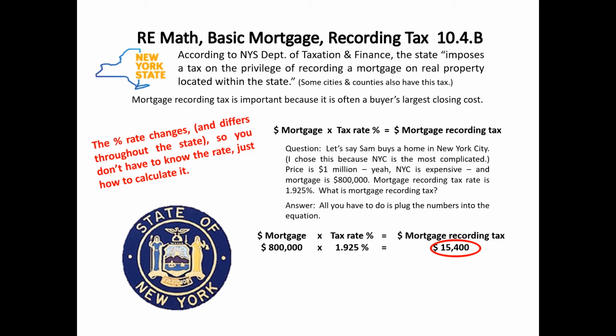Well, the answer is, despite New York City having a complicated structure to their recording tax rate, simply to plug the numbers into this very simple equation. So you take the dollar amount of the mortgage times the tax rate percent, and you wind up with the mortgage recording tax dollar amount. $800,000 times 1.925% equals $15,400.